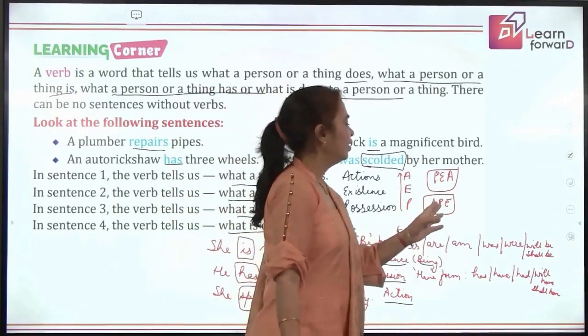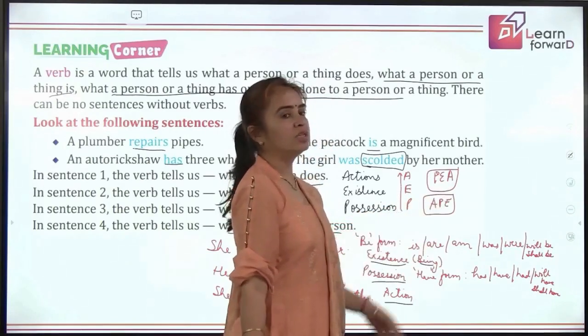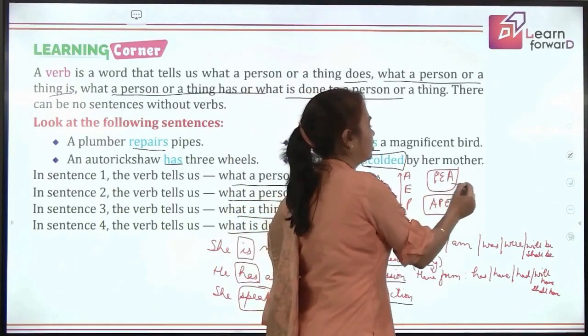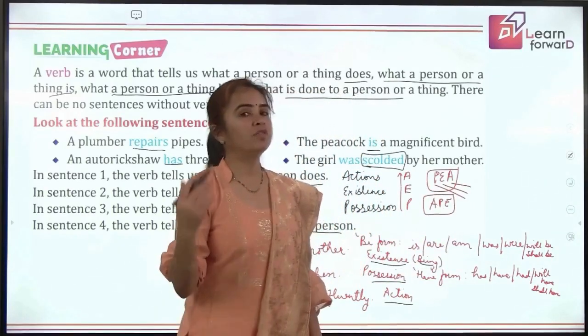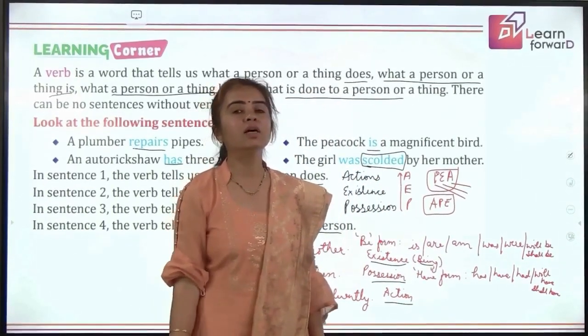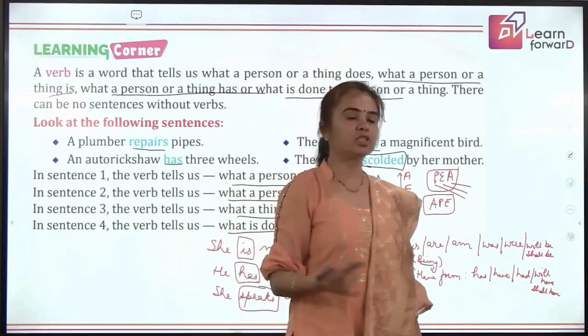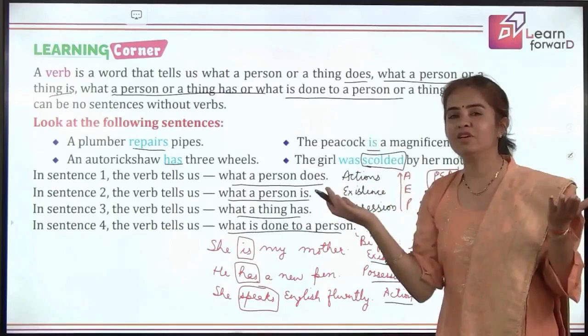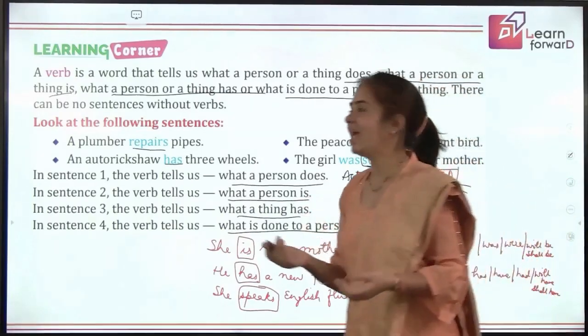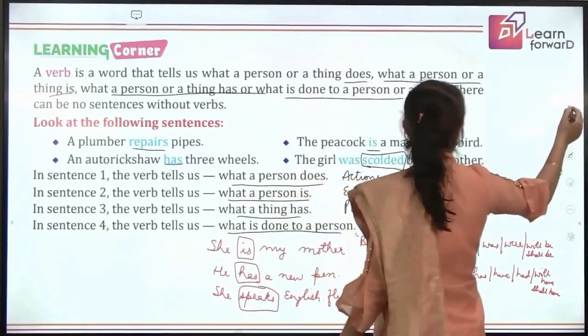You are right. Okay, so we can learn any of these words where A stands for action, E stands for existence, and P stands for possession. So it will be easier for you to recall the definition, the contents of verbs. Is that clear now? So your definition of verbs is enhanced now. Is it a better one?